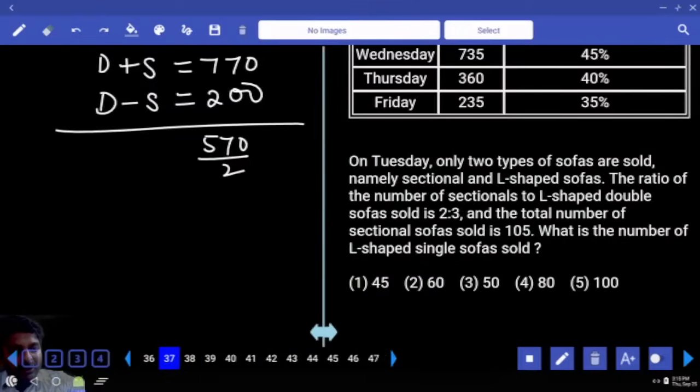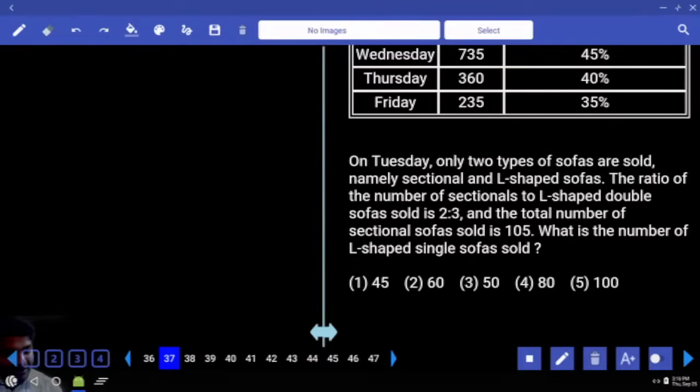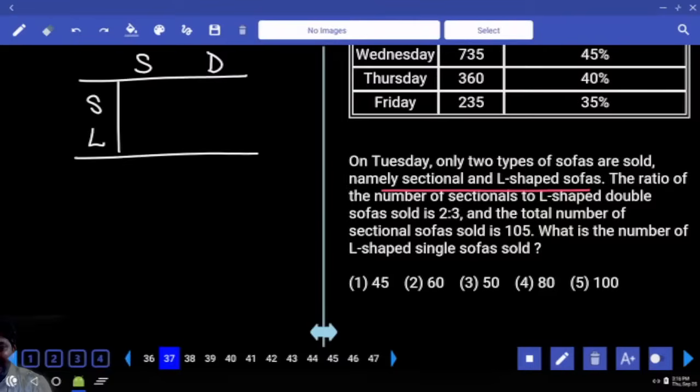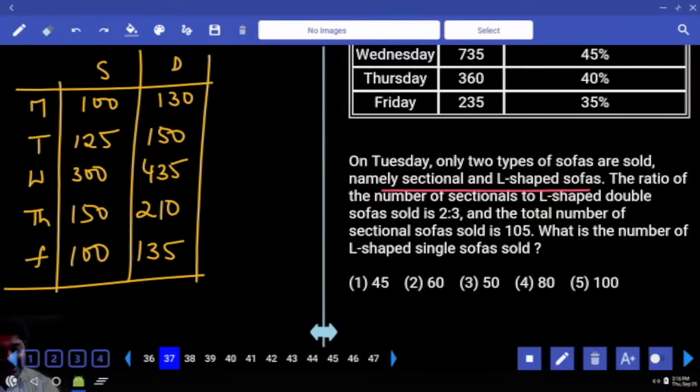On Tuesday, only two types of sofas are sold, namely sectional and L-shaped sofas. The ratio of number of sectional to L-shaped double sofas is 2:3. And the total number of sectional sofas sold is 105. What is the number of L-shaped single sofas sold? Okay. Now we have only two categories, namely sectional and L-shaped. Again, you know that we have single and double. Am I right?